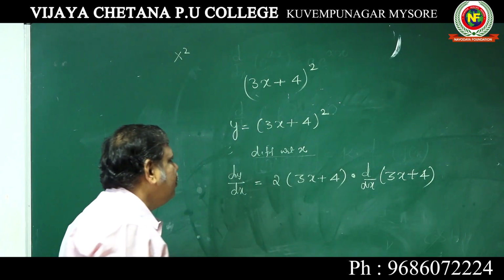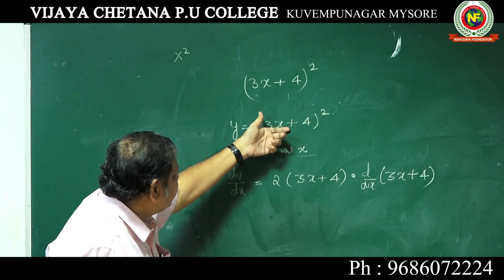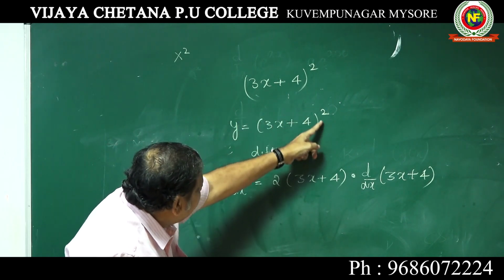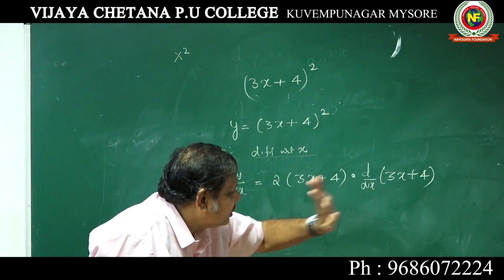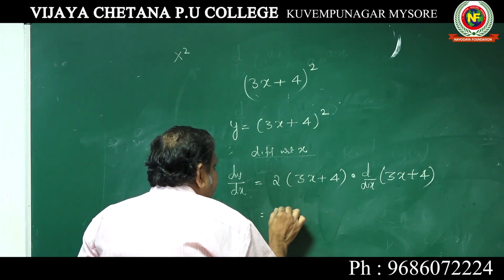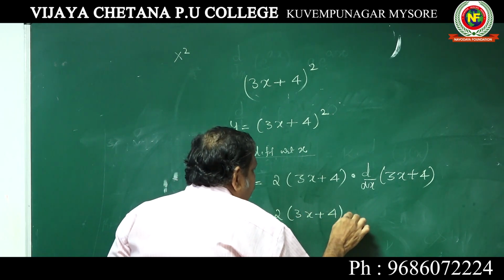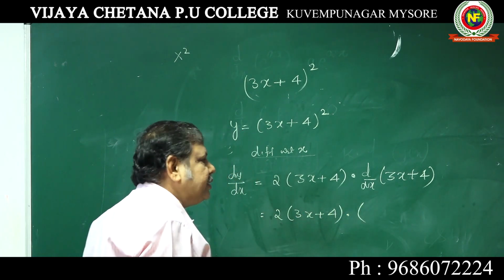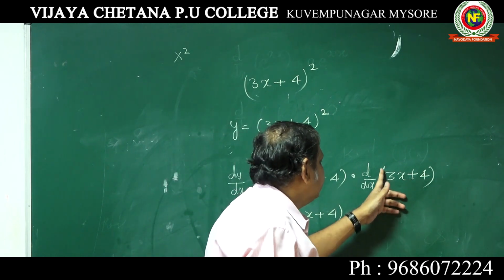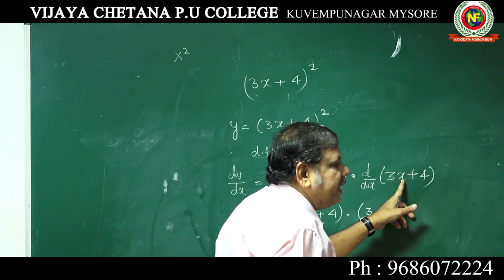Two functions, understood? First function: 2 into differentiation of this one, 2x, into d by dx of this particular function. This is the differentiation. 2 into (3x plus 4) into d by dx of (3x plus 4). You know k into x: the constant 3 should be kept as it is, into differential coefficient of x, which is 1.